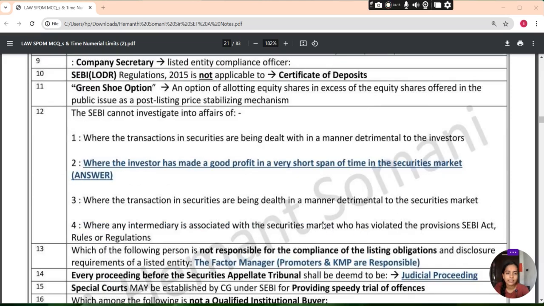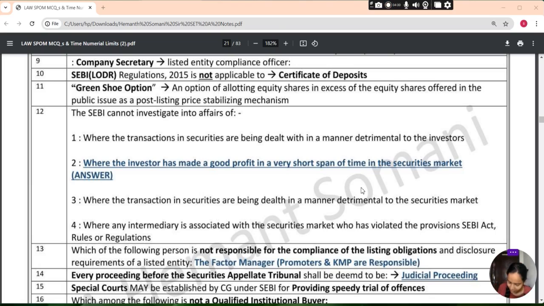जो SEBI है, that the same cannot investigate, नहीं कर सकता into the affairs where the transaction and security are being dealt with in the manner detrimental to the investor, where the investor has made a good profit in a very short span of time in the security market.